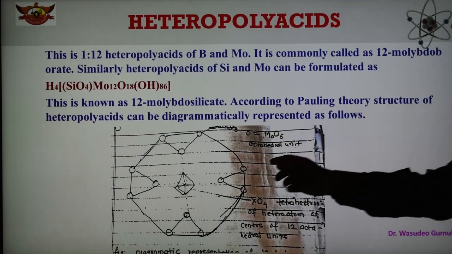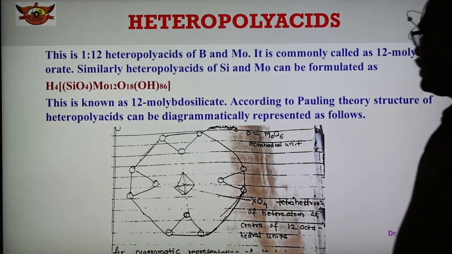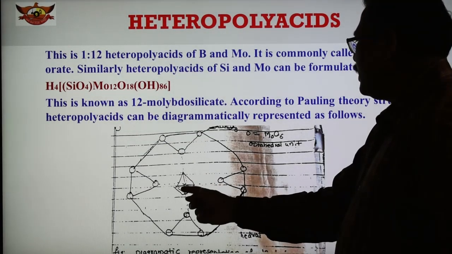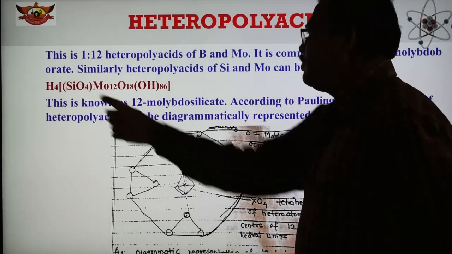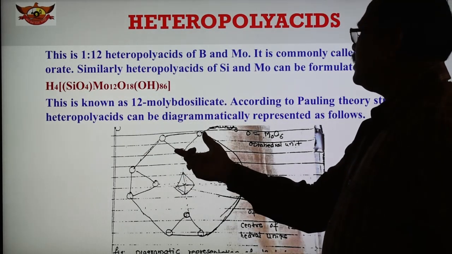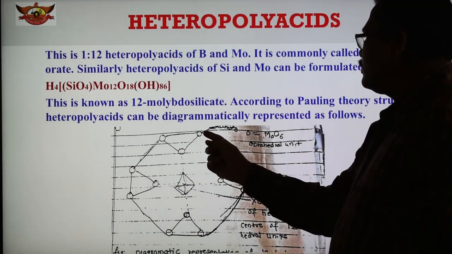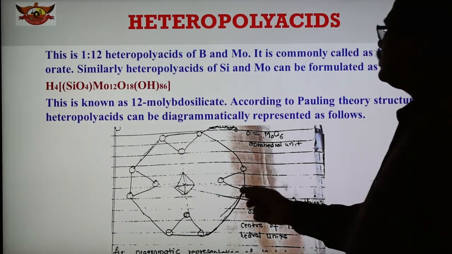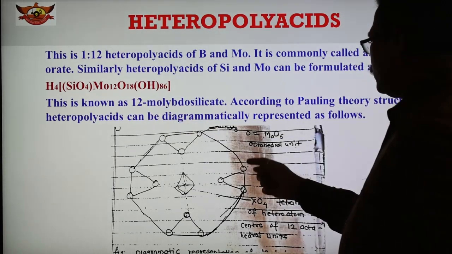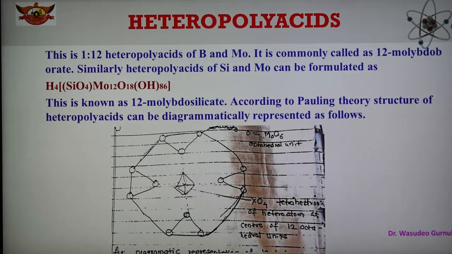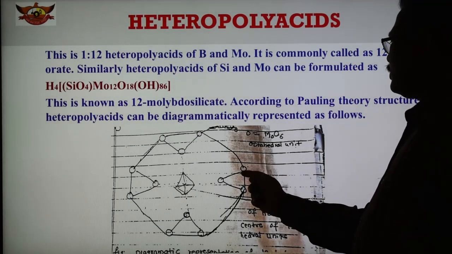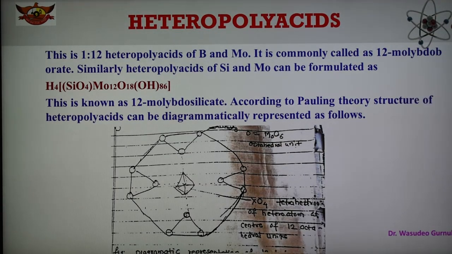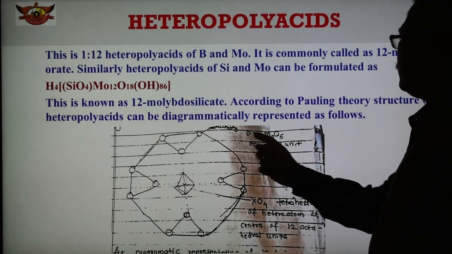This is the structure. This is the tetrahedral unit of the heteroatom, XO4, SiO4 for example, and this is the octahedral unit. So 1, 2, 3, 4, 5, 6... 12 molybdenums are there. Total 12 molybdenums are there. And this is the molybdenum where there is an octahedral unit. They share the corners, forming this type of structure. So this is nothing but the octahedral unit of molybdenum, MoO6.